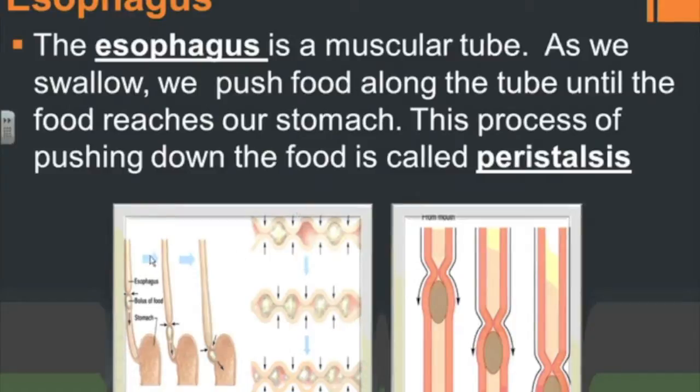And here I've got a couple diagrams. Okay, you can see right here the esophagus, again, squeezing the food down to the lower part of this picture, which is the stomach. And then here's an enlarged view of that. Here's the piece of food right here. And again, the muscle lining of the esophagus squeezing the food on down to the stomach.